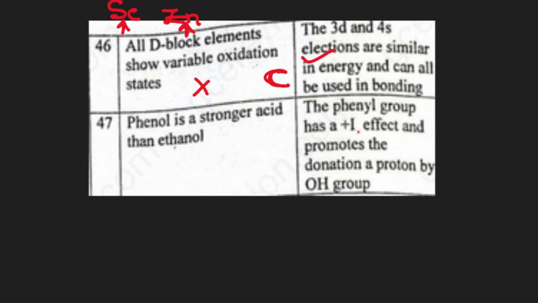So for statement 1, phenol is a stronger acid, since in the OH bond it is easy to lose the proton in solution, unlike ethanol, which has stronger hydrogen bonding. So it is not easy to lose a proton from there. As a result, ethanol is weaker than phenol. Then the phenyl group has a positive inductive effect and promotes the donation of a proton too. That is why it is stronger. And statement 2 does explain the first. So our answer here is A.